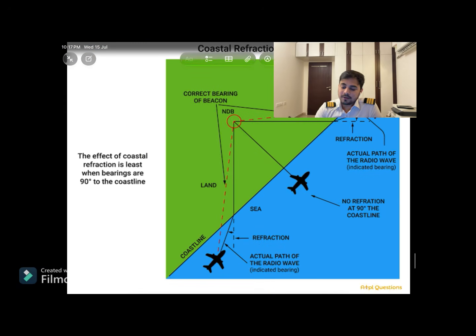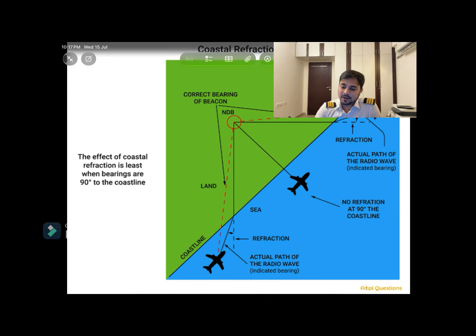In the upper aircraft, the radio wave is bending towards the high density medium, away from the normal. And in the lower aircraft as well, the signal is bending towards the high density medium, which is land. All right. And when the incoming signal is at 90 degrees, there is no coastal refraction.